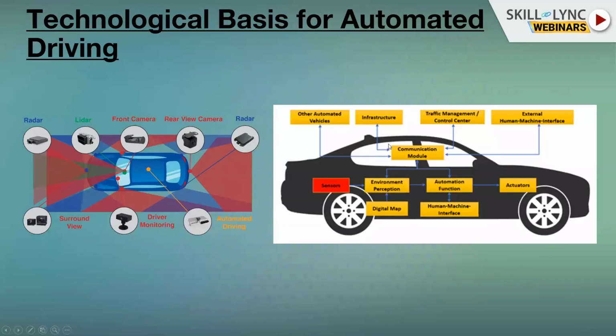Now we can take a more detailed look at each of them. When we talk about the sensors, this is a very, very interesting field of research, and there are lots of challenges there that researchers can get involved in and try to solve. Tesla is going in the direction of using only cameras, but in most autonomous vehicles, and when I say autonomous vehicle, I don't explicitly mean level 5, but other levels like level 2 or level 3 that we are developing at the German Aerospace Center, our car is equipped with lots of sensors. So we usually have stereo cameras in the front or in the rear.